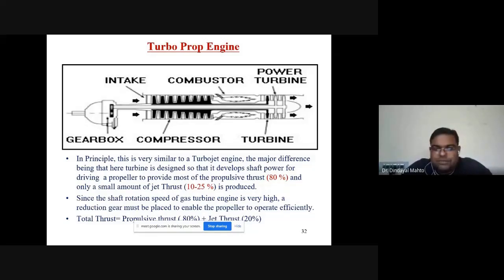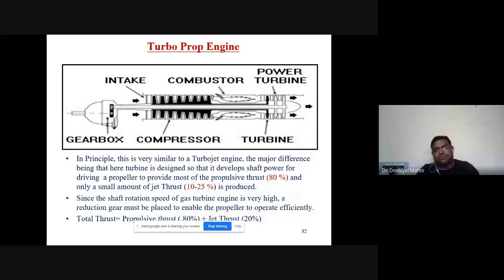So we are using, basically, if you look at here, turbine is designed to generate larger amount of shaft power, particularly shaft power. So turbine is designed to develop the shaft power to run the propeller as well as compression. So in principle, this is very similar to the turbojet engine. The major difference is the turbine design.